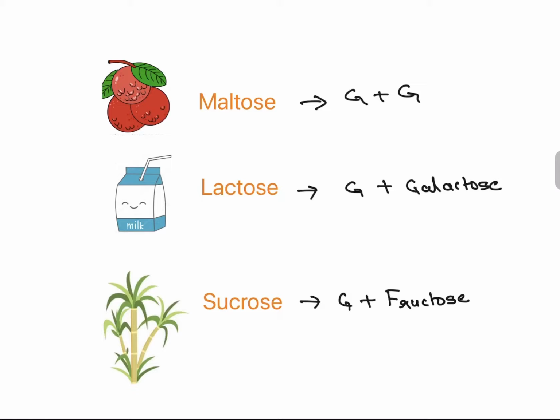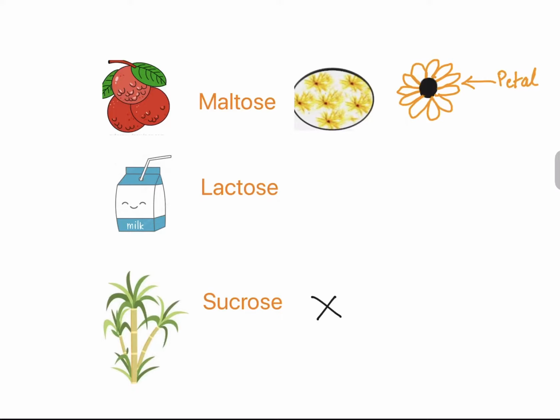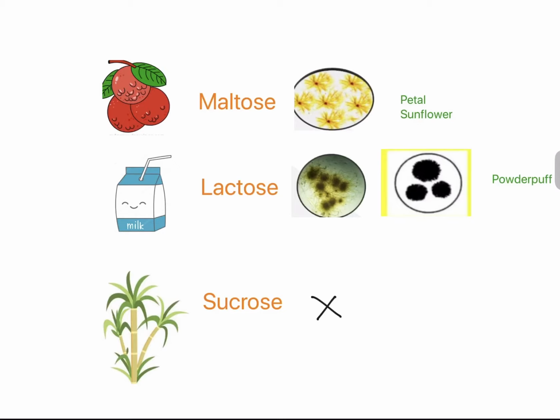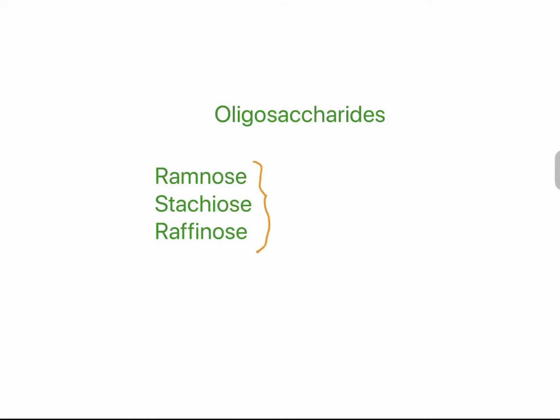Reducing sugars give osazones. Osazones are crystals seen under the microscope, which help to identify the sugar. Sucrose gives no osazones. Maltose gives sunflower shaped osazones, or you can say petal shaped osazones. Then comes oligosaccharides. Oligosaccharides contain 3 to 10 sugar molecules. Examples are rhamnose, stachyose, raffinose.